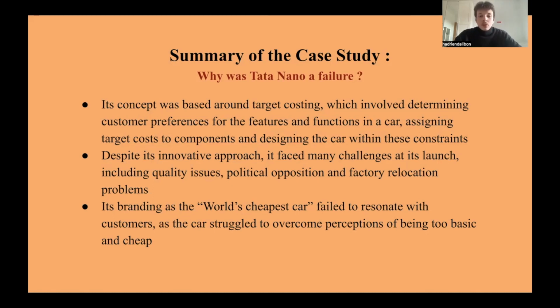And even though the Tata Nano was supposed to be an affordable, safe, and family-friendly car, meant to replace motorcycles as the most popular vehicle in India, it wasn't ever like that. The reason is that partly due to add-ons, such as power steering and air conditioning, the car was more expensive than it was marketed as, and due to political opposition, judicial wrangling, and quality issues, its launch failed by every measure. Its branding failed to resonate with the vision of customers, as no one wants to be the world's cheapest car because it makes the car itself seem basic and cheap.